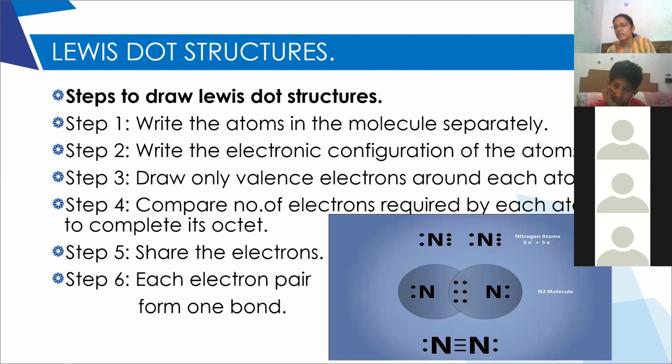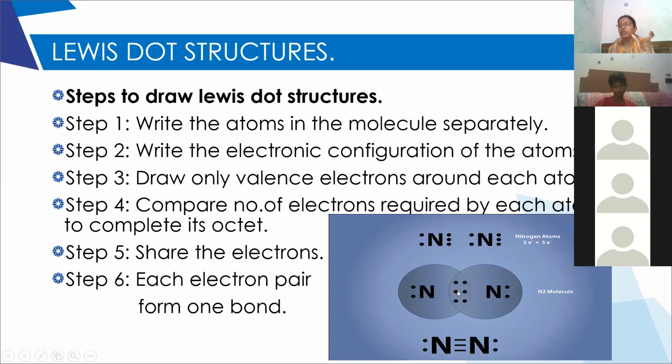Ma'am, then after that, how did this come? 3 dashes, then 2 dots over here and 2 dots over there, below the Venn diagram. See, we have to share the electrons. That means these 2 electrons are common between these 2 atoms, so they will be shared between these 2 nitrogen atoms.